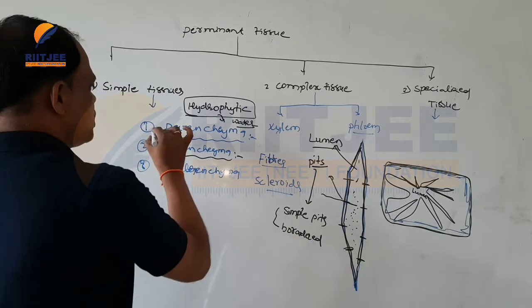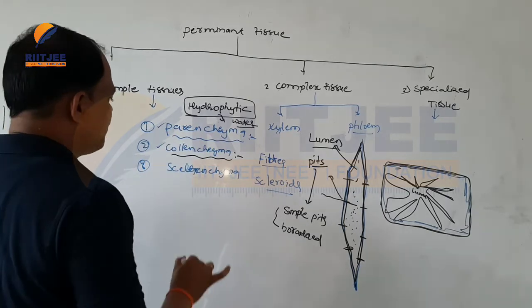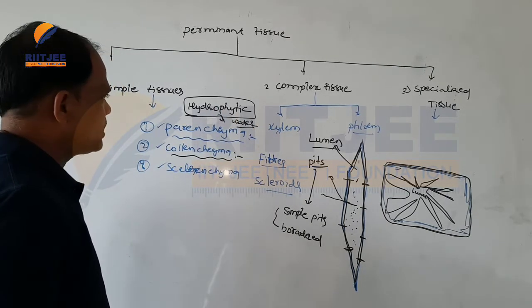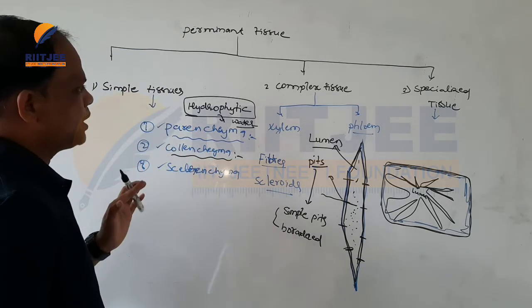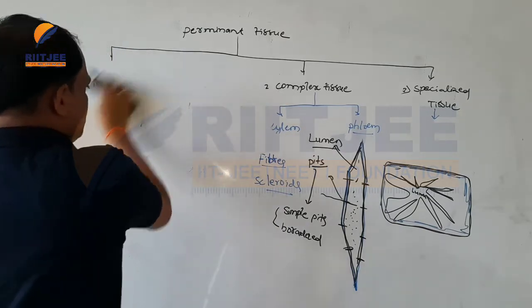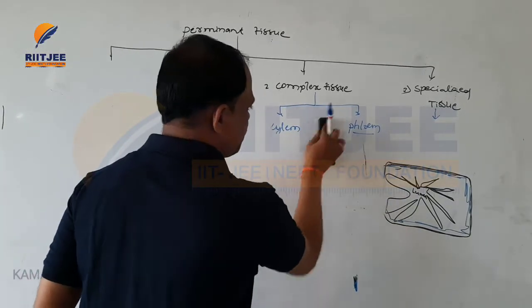Mainly, simple tissues are of three types. One is parenchyma, the second is collenchyma, and the third is sclerenchymatic tissue. So these are the simple tissues. Now we will continue with the complex tissues, the second type.